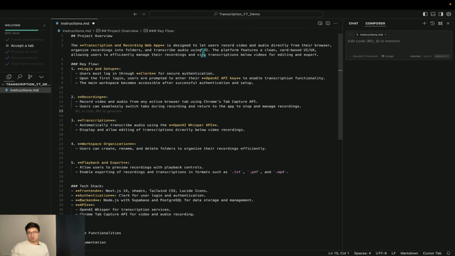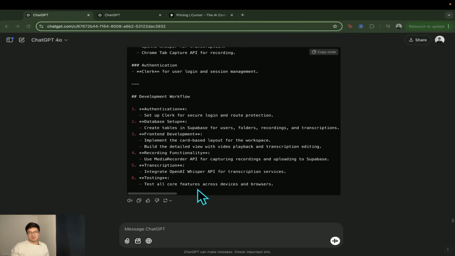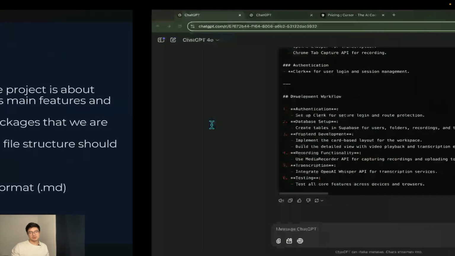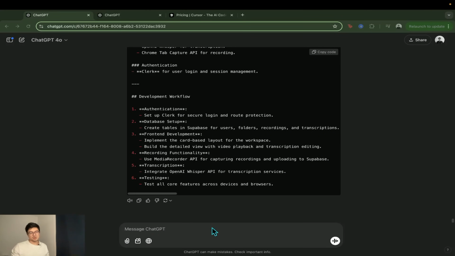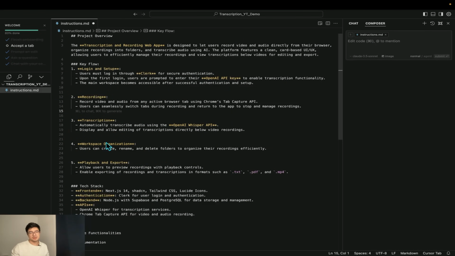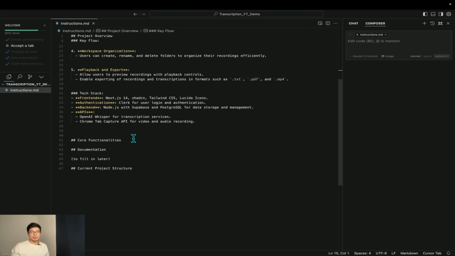If you don't have a clue on how to do this, well, ChatGPT is your friend. So, tell it what you want to do. You want to build a project requirements document, and it has a project overview, it has a key flow, and it has a tech stack on this first part, right? The project overview. So put that in there and then just describe a little bit about your application, and you should get something like this. Make sure you write it in Markdown. You add it here in Markdown since it's .md. So that's the first one.